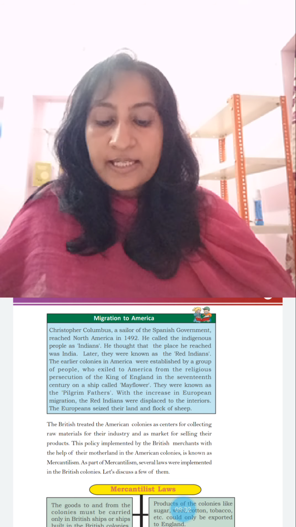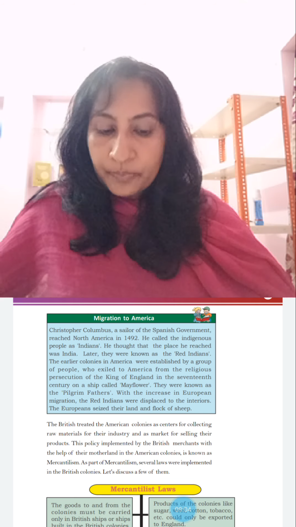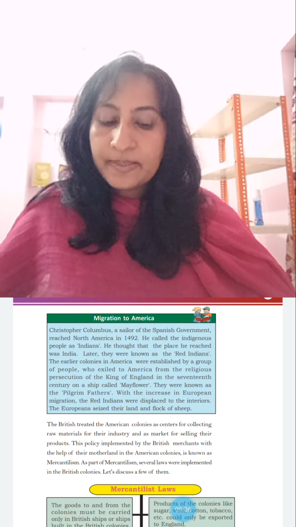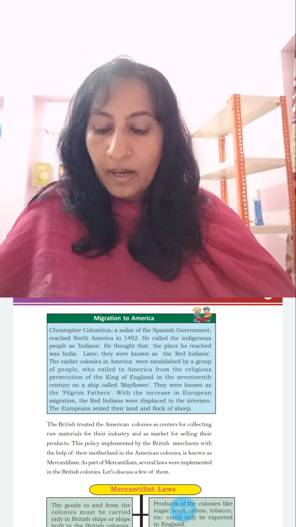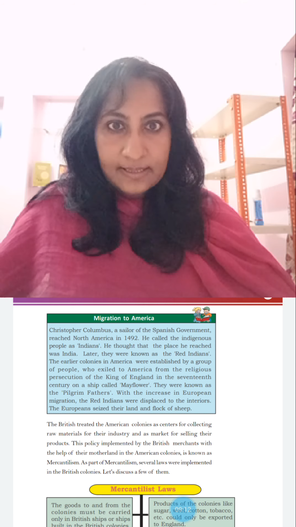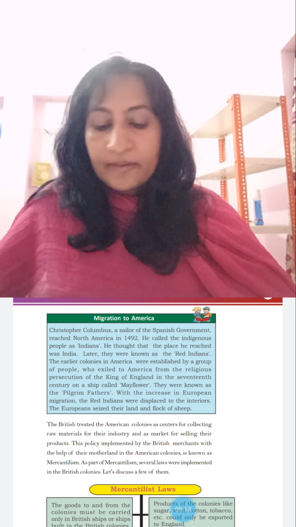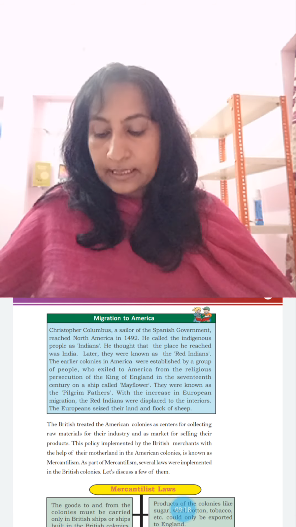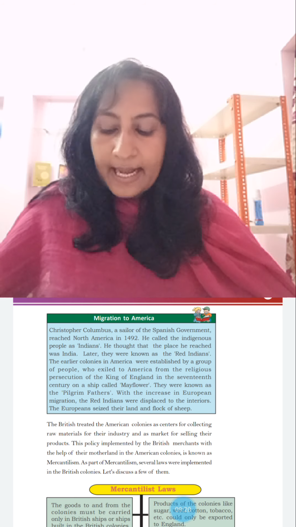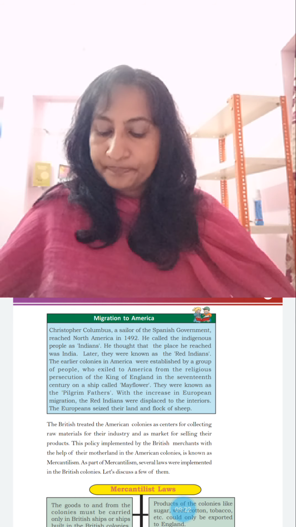The earlier colonies in America were established by a group of people who exiled themselves to America from the religious persecution of the King of England in the 17th century on a ship called Mayflower. They were known as Pilgrim Fathers. With the increase in European migration, the Red Indians were displaced to the interiors. The Europeans seized their land and flock of sheep.